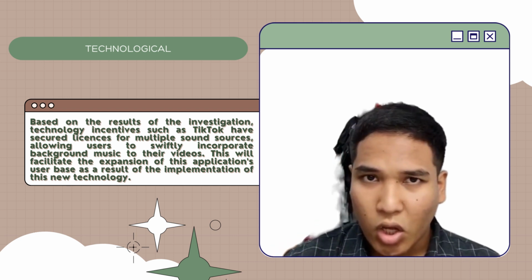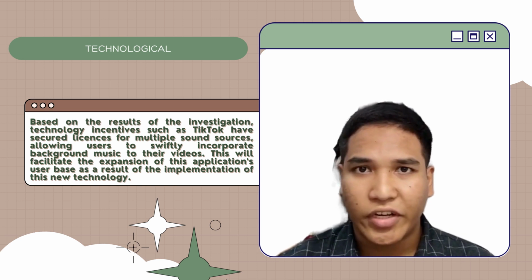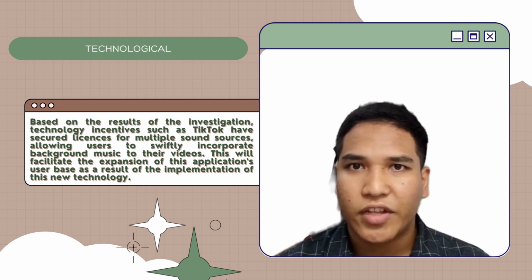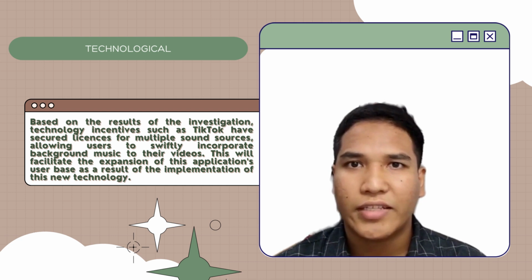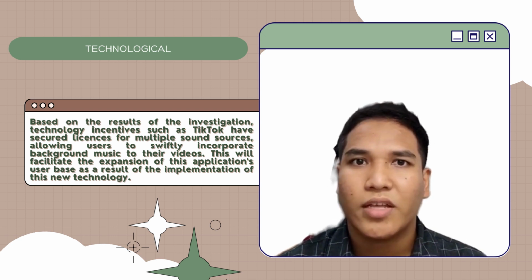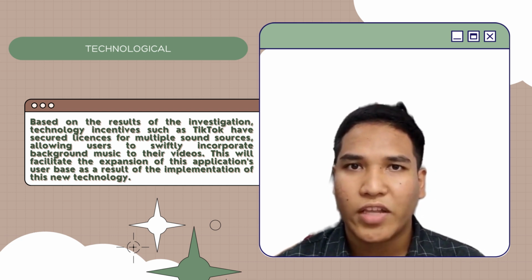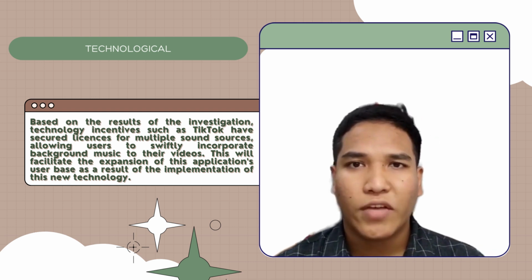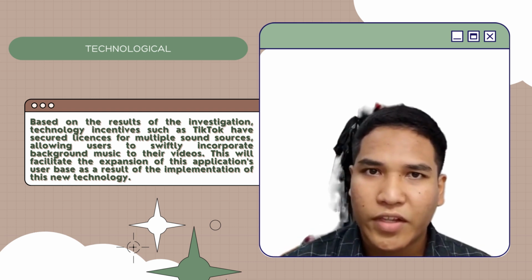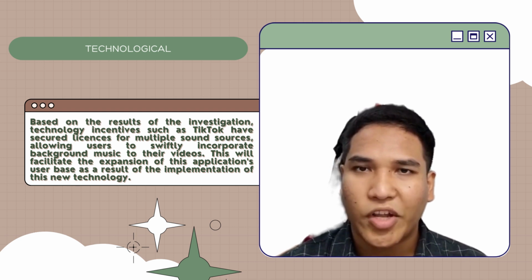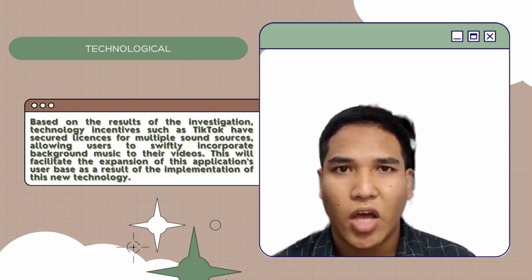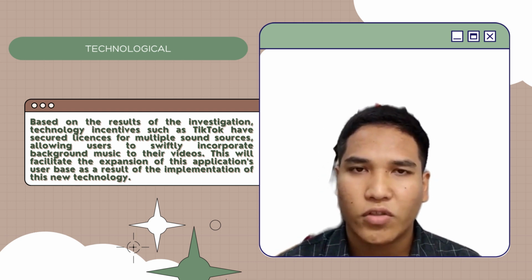Based on the result of this investigation, in terms of technology incentives, TikTok has secured licenses for multiple sound sources, allowing users to swiftly incorporate background music into their videos. This will facilitate the expansion of this application's user base as a result of the implementation of the new technology.